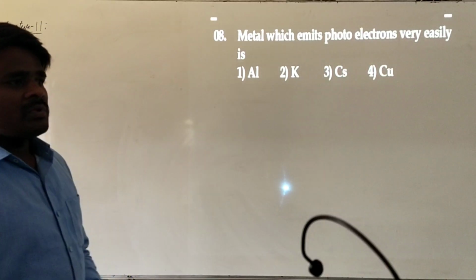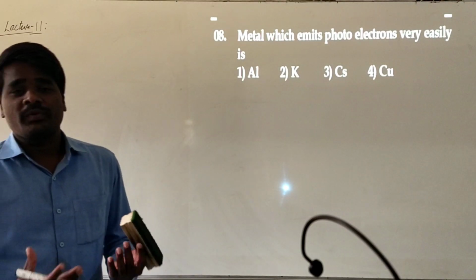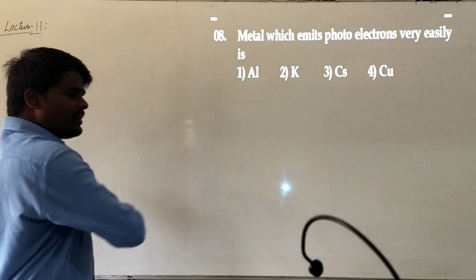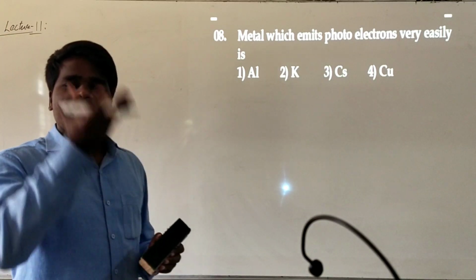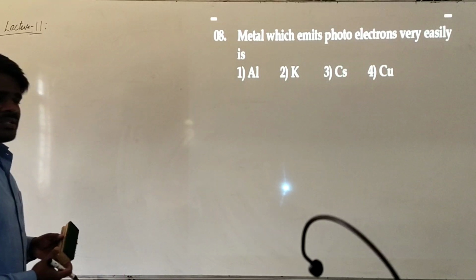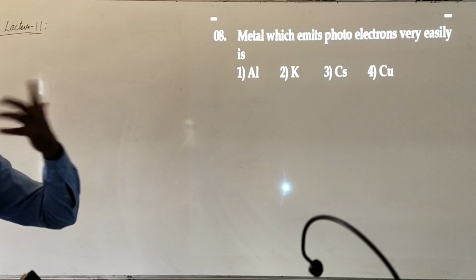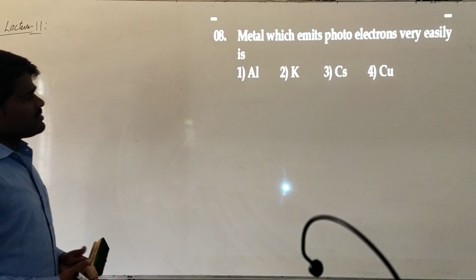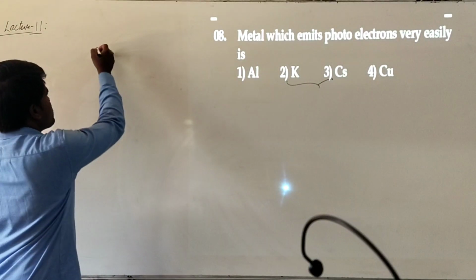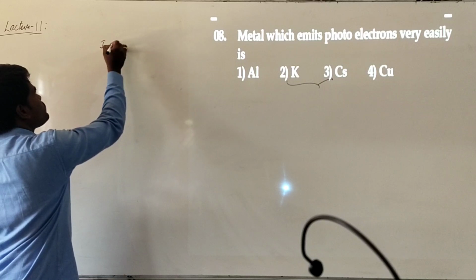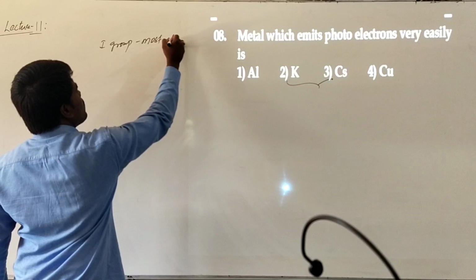In the entire periodic table, as we know, alkali metals are strongly electropositive elements. When you are moving left to right in the periodic table, generally what happens? Electropositive nature decreases, electronegative nature increases. So elements that are on the extreme left side of the periodic table are strongly electropositive and can easily emit electrons. So generally, first group elements, that is group 1, are most electropositive. So your answer has to be from the group 1 elements.